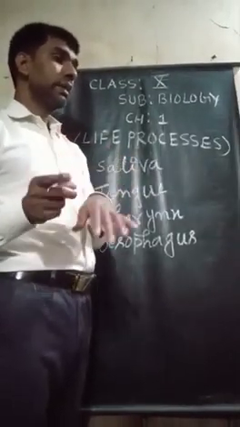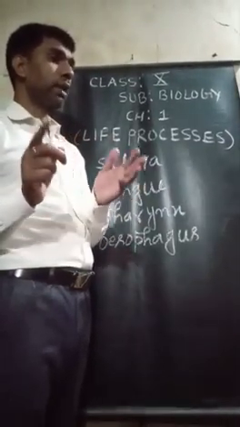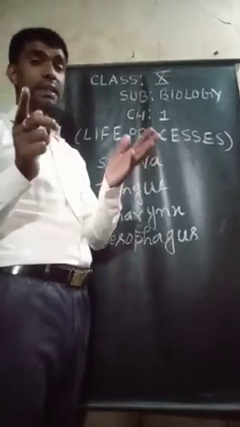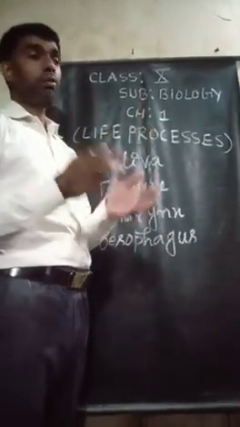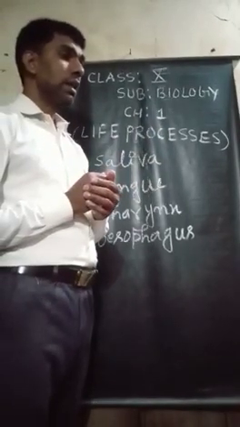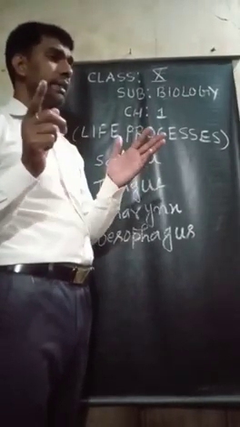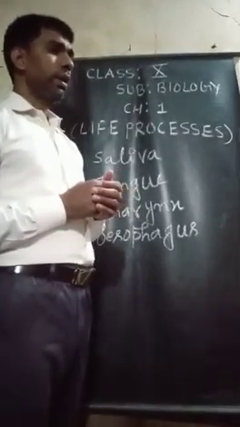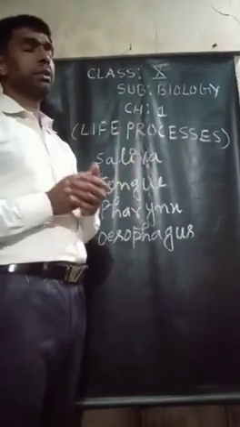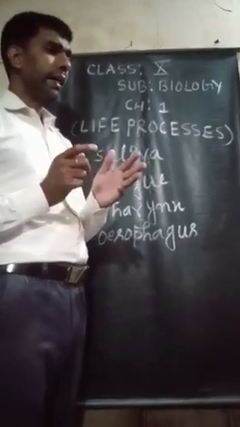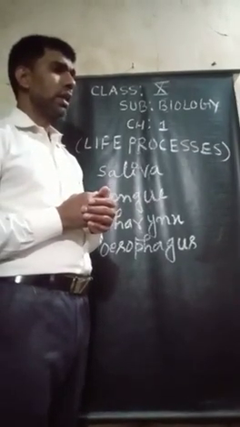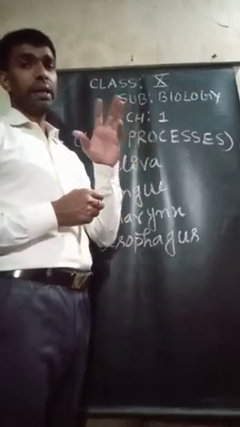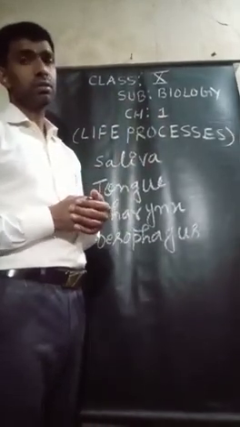Then the tongue helps in the easy swallowing of food by forming the bolus, mixing the food with saliva around the mouth before swallowing. It also helps in tasting the food and in modification of voice production. So this is the explanation about the tongue.